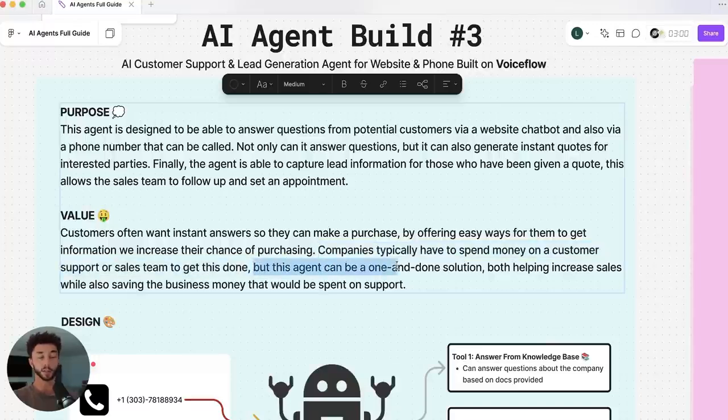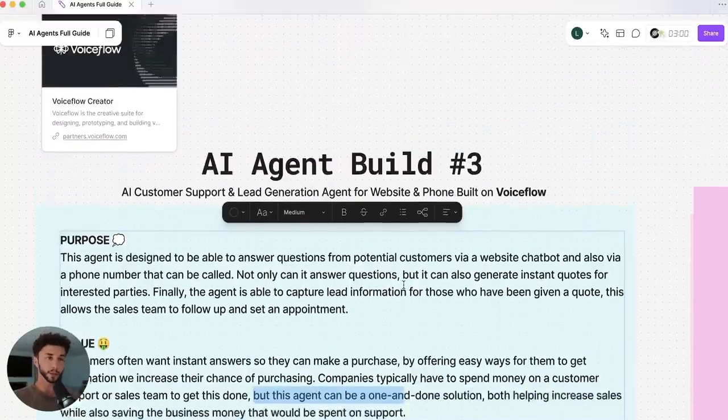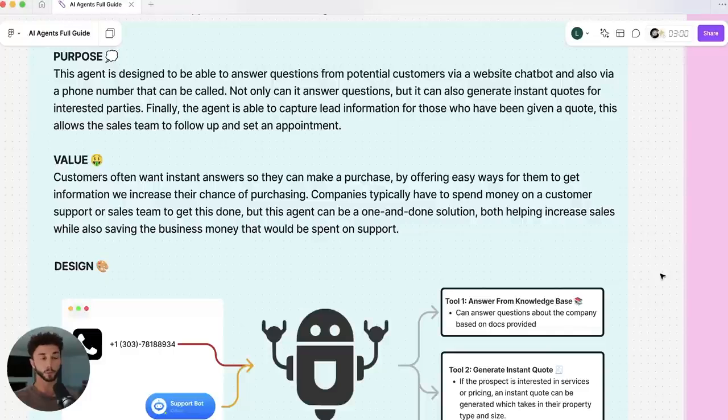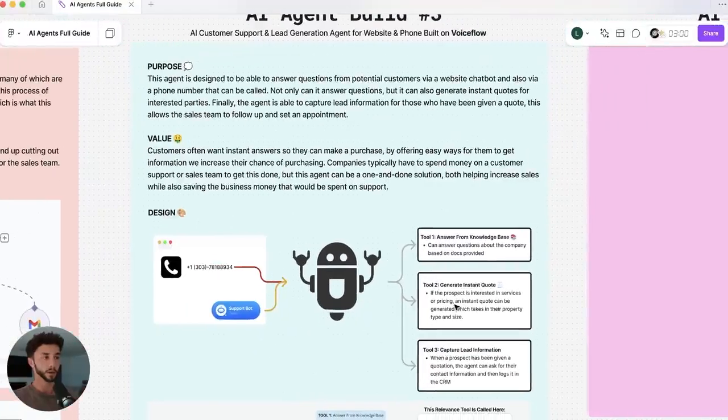But this agent can essentially be a one and done solution to both help increase the sales of the business by increasing that likelihood of purchasing because they now have more information, while also saving the business money that they would typically spend on some kind of support staff. Say, if this chatbot can handle dozens and dozens of responses a week that would typically have gone through a support person, then we're saving the company money and also helping them increase the chance of generating more revenue. So here's a rough layout of the design here.